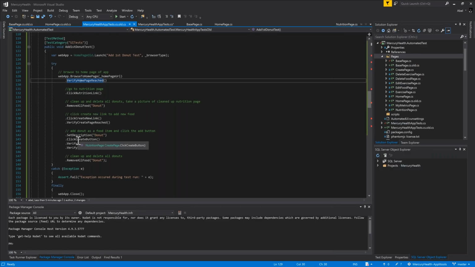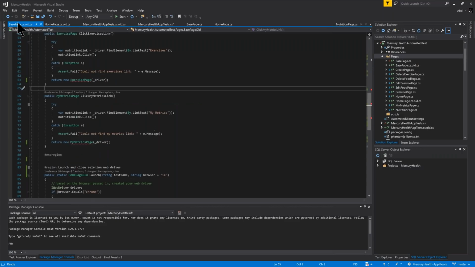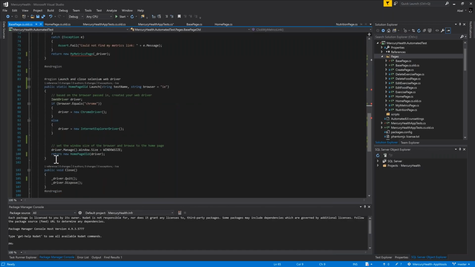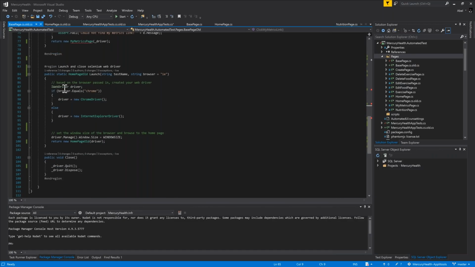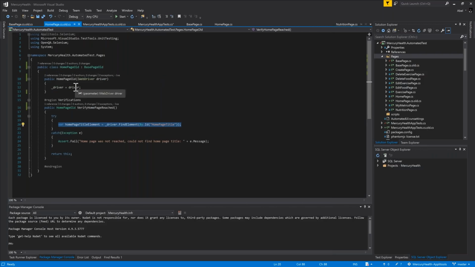But I'm using Selenium to do my tests. So if we go ahead and jump into my launch code, you can see this is where I actually do my Selenium, right? So the first thing that I do is I check the browser. And if I pass in the correct browser, then it's Chrome, I create a Chrome driver. Then I launch the browser, I set the window size.